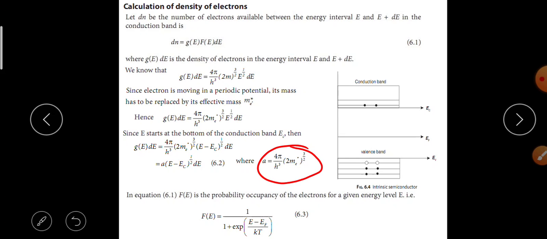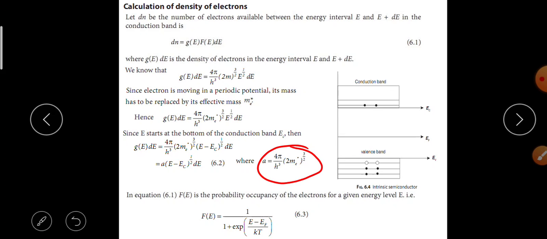In equation 6.1, F of E is the probability of occupancy of the electron for a given energy level E. F of E is equal to 1 by 1 plus exponential of E minus EF by kT.